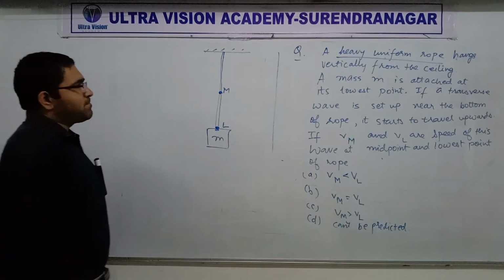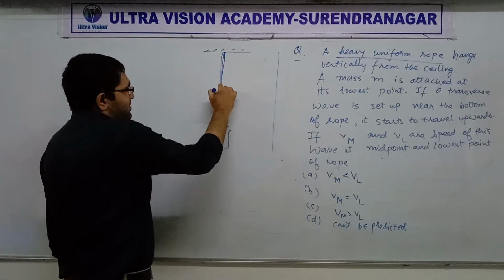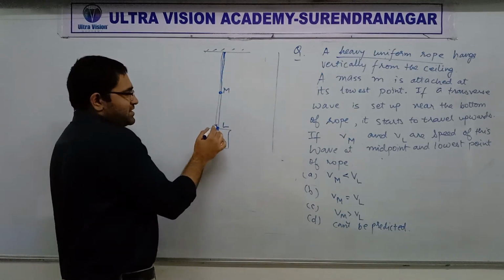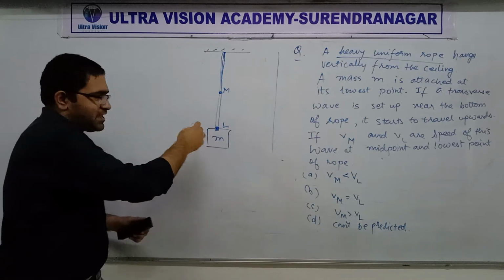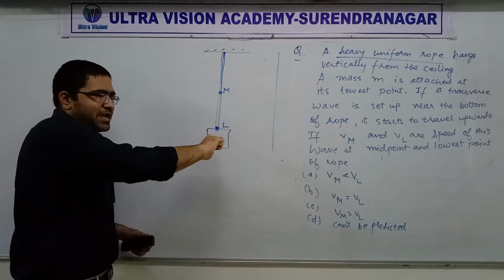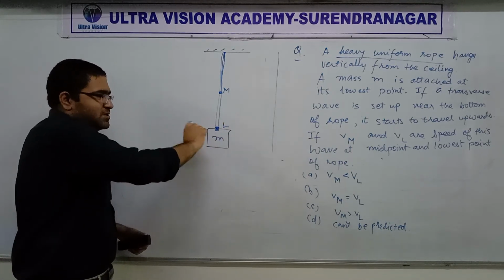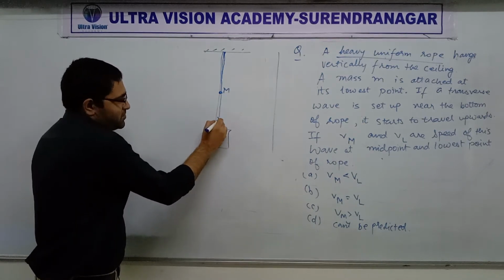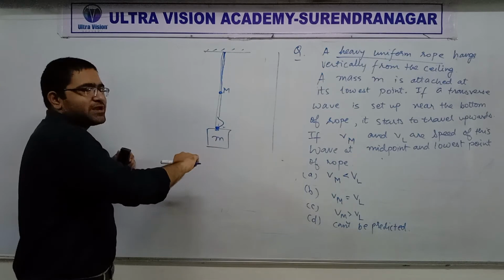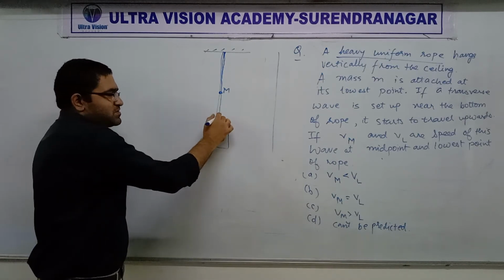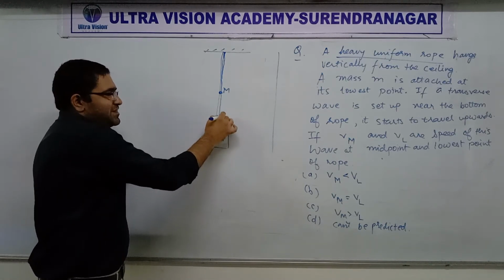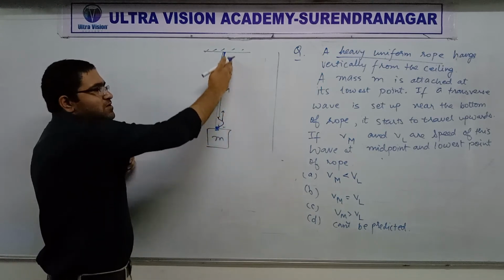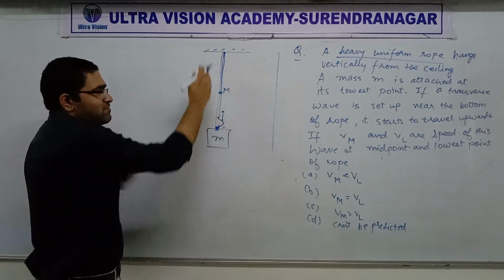So now you have to compare that when a wave is set up, let's say someone here takes a stick and pushes it like this, just a little bit. So that will create a wave like this. If you push that string with a stick or any other object, then that wave will travel along the string or the medium, it will go up.